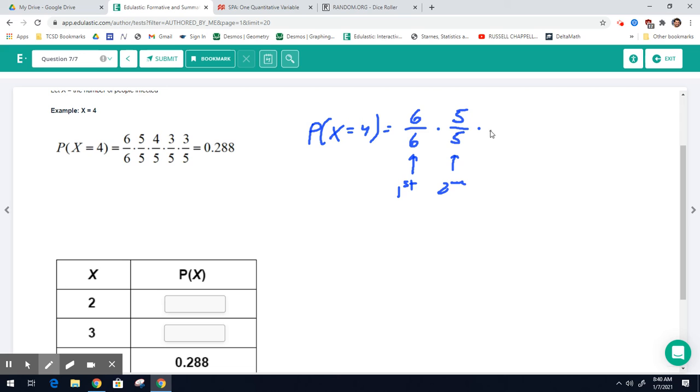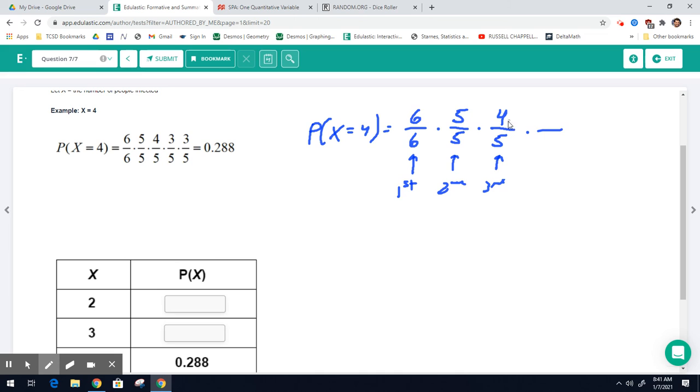The third person can visit 5 other people. So this second person can visit 5 other people without it dying off. But of those 5 people, he can only visit 4 and the virus continue, because he can't visit himself, which is why this number is not 6, it's 5, and he can't visit person 1. He can't visit this person again. So that's why it's only 4. This would be the third person.